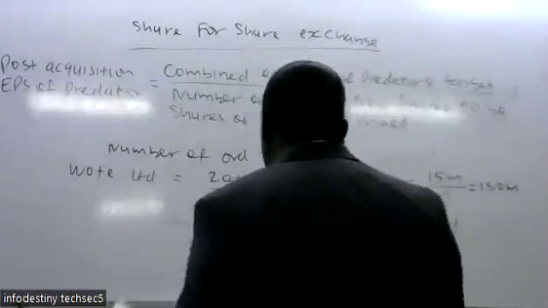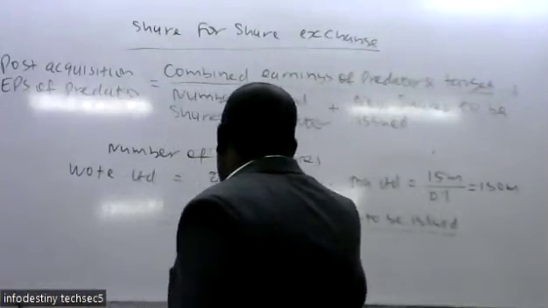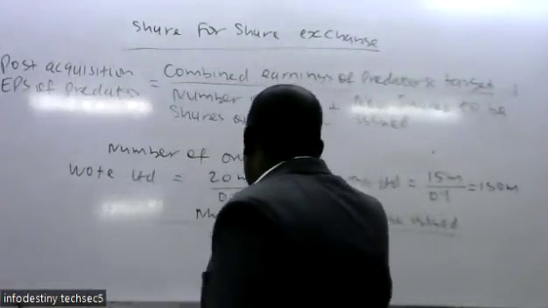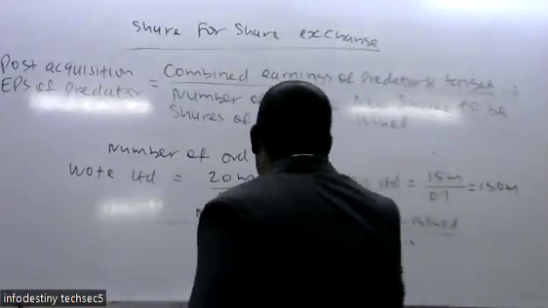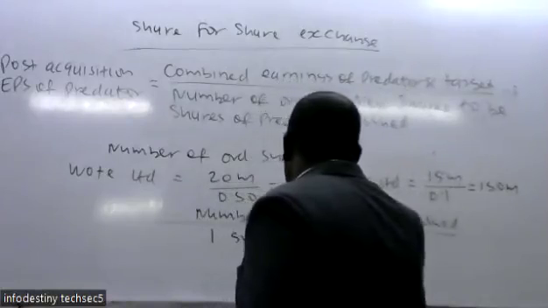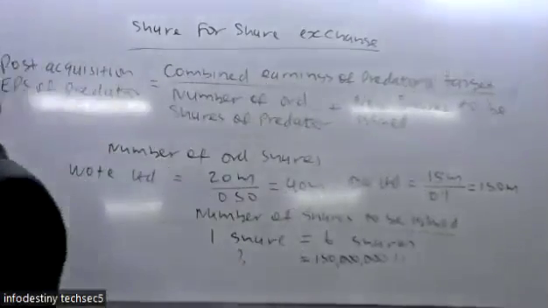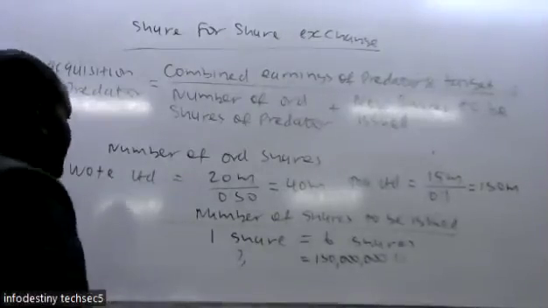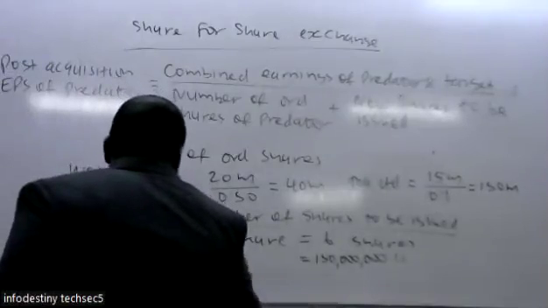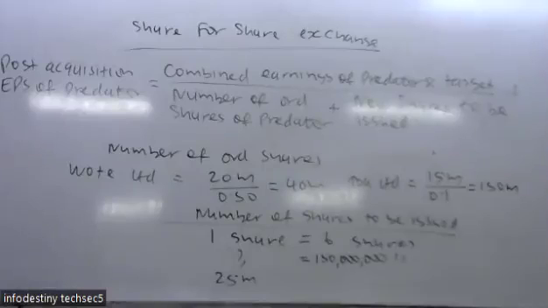We have said that the exchange ratio was 1 share against how many shares? 6 shares. So this is 150 million. So how many new shares do they issue? There are 25 millions. After that, now we go back to the question.